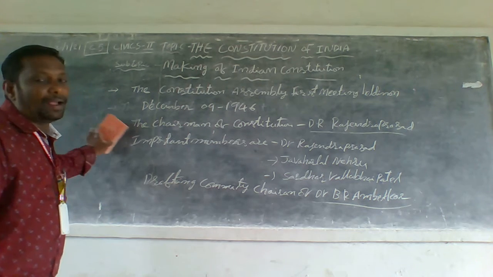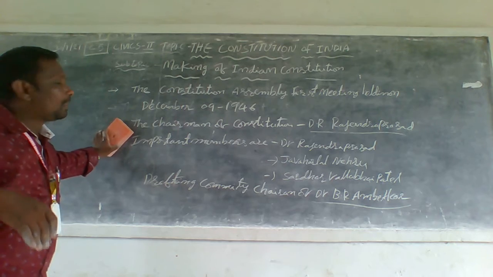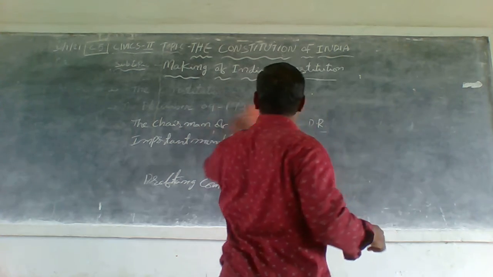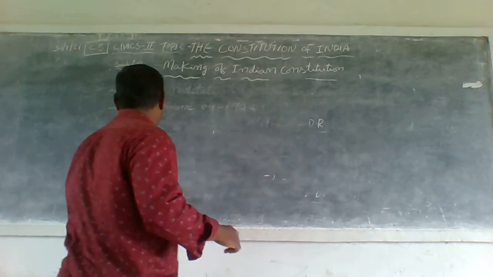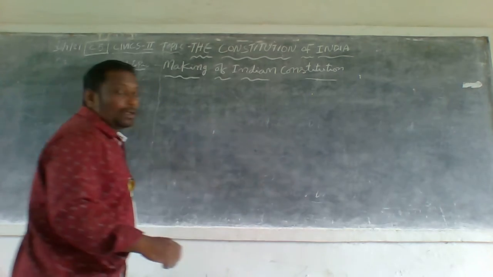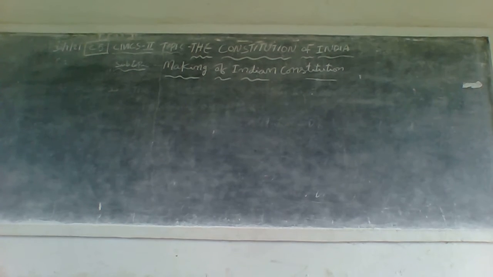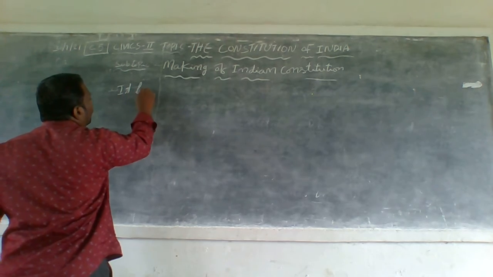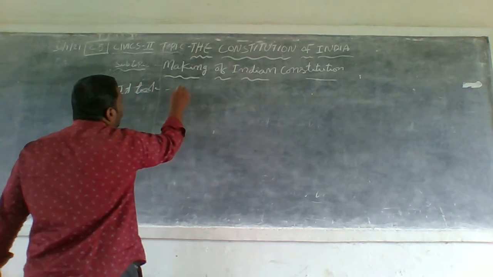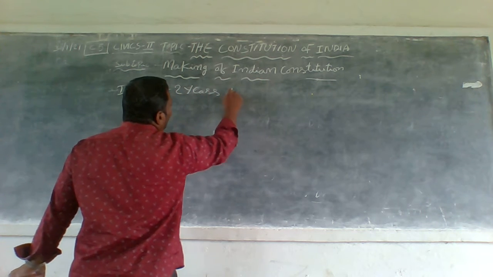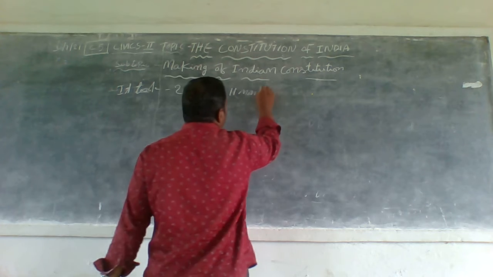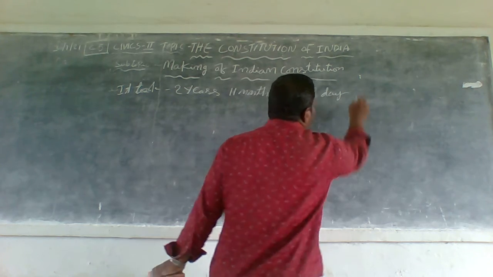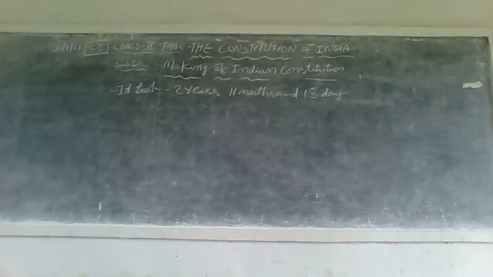Now, how much time did the Constitution take? It took 2 years, 11 months and 18 days.